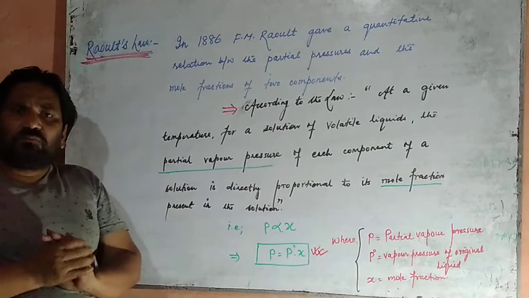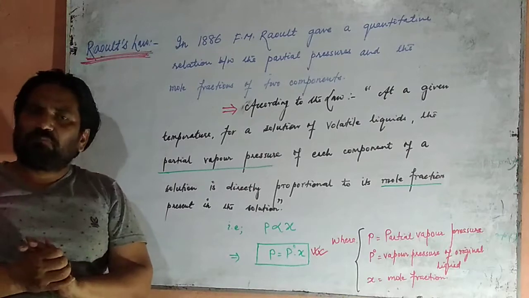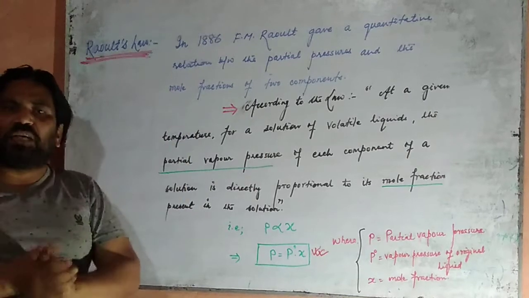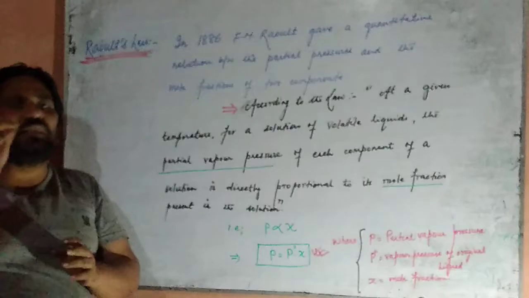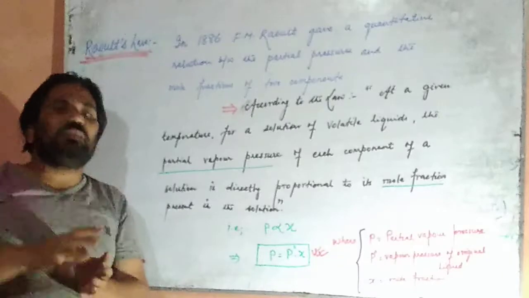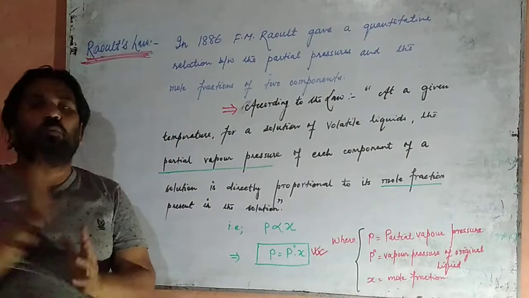Raoult, in 1886, his name was F.M. Raoult, and the full name was Francois Martin Raoult. In 1886, he gave a quantitative relation between the partial pressure and the mole fraction of two components.